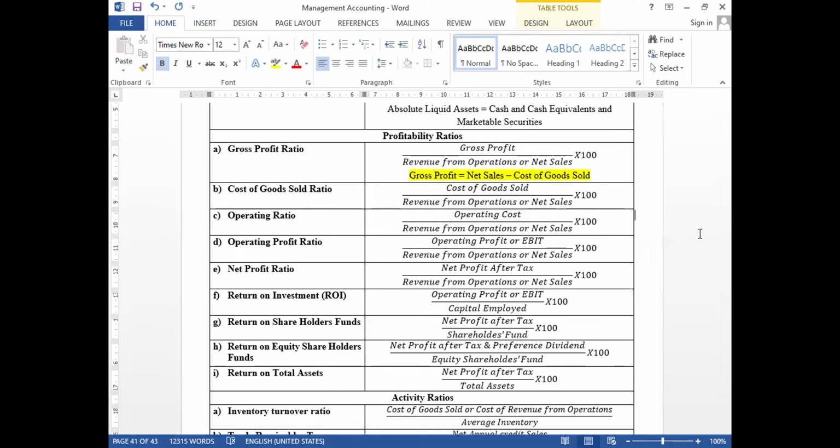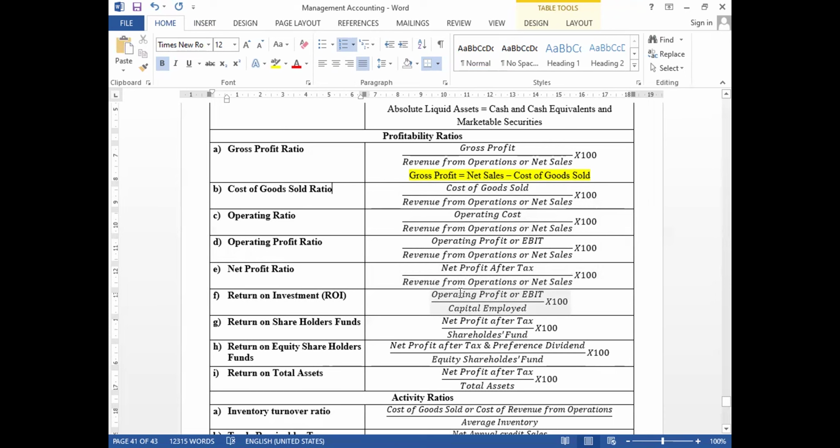Those things are very easy. For gross profit ratio, cost of goods sold ratio, all these, if you are good in the items in the statement of profit and loss, then these ratios are very easy to find out. Next, cost of goods sold ratio: cost of goods sold divided by sales into 100. We can get the cost of goods sold ratio.